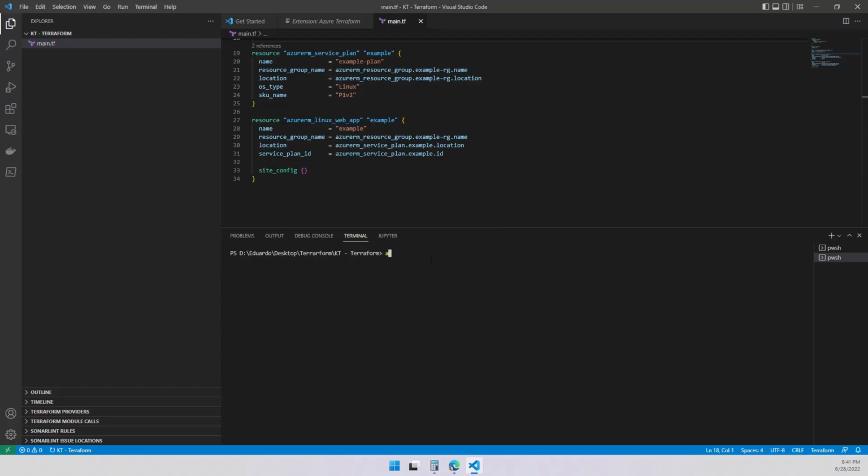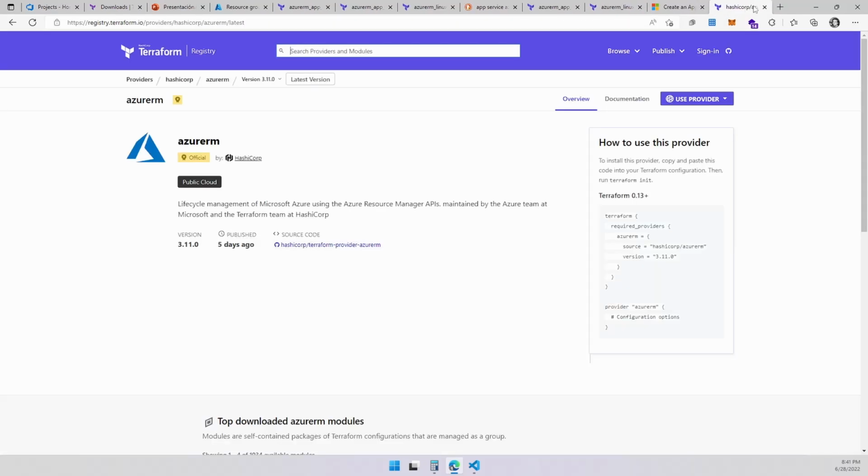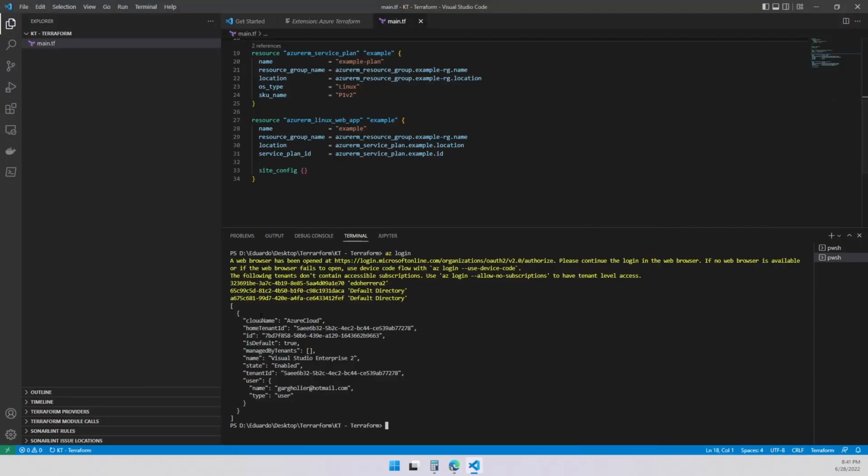Let's go back over here. I'm going to do an az login. This is going to take me to the login page. I'm trying to choose my account. And it says you have logged in. Perfect. Now I can close it. It says I connected to my tenant and the subscription that I want to use. Perfect. This is what I want. I want to build things in this subscription.